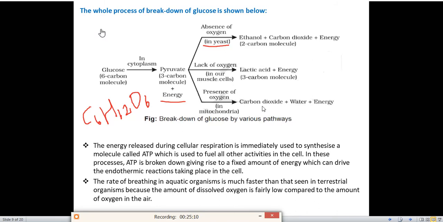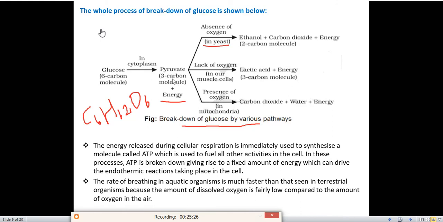So what are the different processes? Carbon dioxide, water and energy. This is a very important flow diagram, breakdown of glucose by various pathways. This question can come in your exam. Okay, so you have to remember this diagram, and also you have to remember the products formed in different pathways.